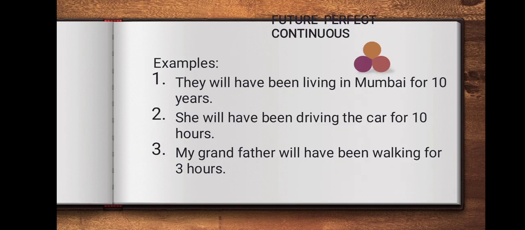In these sentences, an action began in the past, but it is still happening in the future because there is no end in the future. It may even extend its duration in the future also. That's why it is called future perfect continuous.